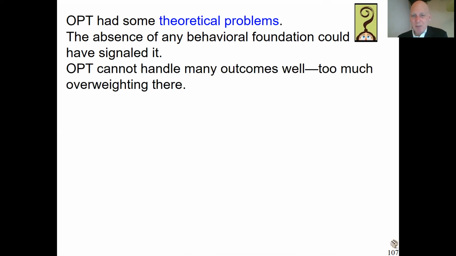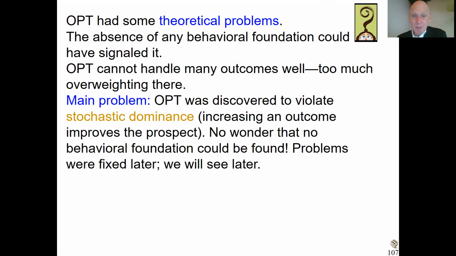For instance, I gave you the formula only for two outcomes, and Kahneman and Tversky were modest, they did not claim more. But any extension to many outcomes that people tried did not work well. Too much overweighting always. It also turned out, some later mathematicians discovered, that this formula violates stochastic dominance. Stochastic dominance means if you have a lottery and you improve an outcome, it becomes better.